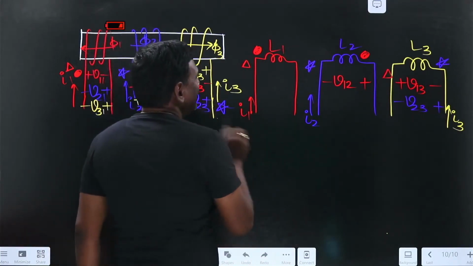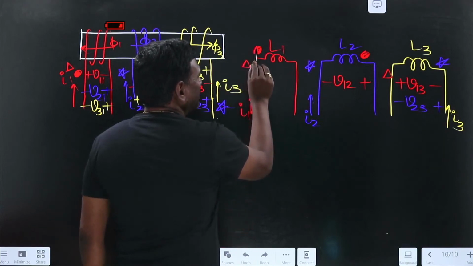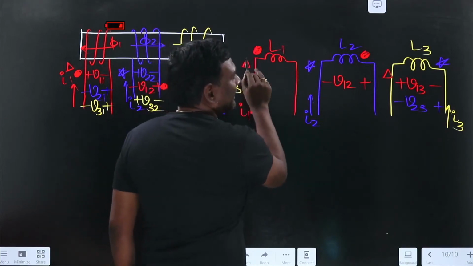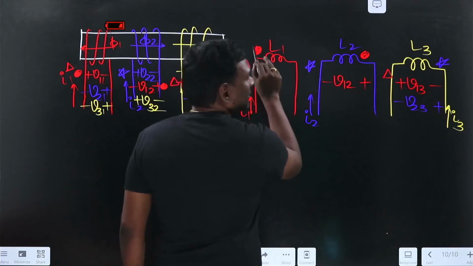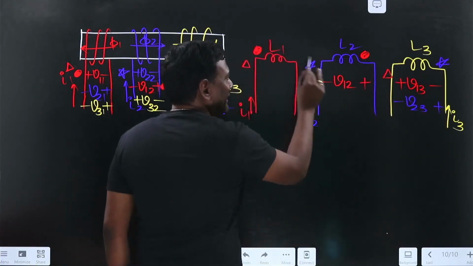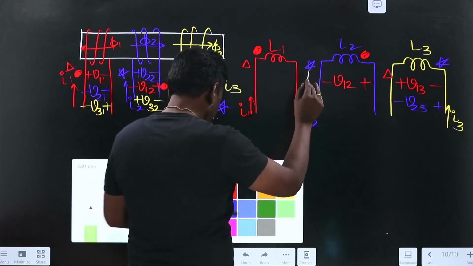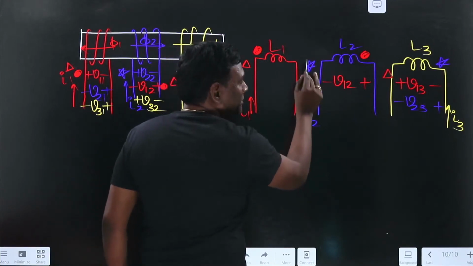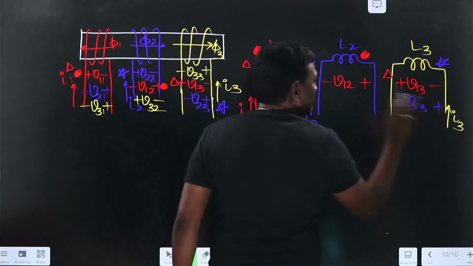Now see here, my I1 is entering into this; we kept the dot for this triangle, and for this circle we kept the dot, fine. Now I2 is entering into the star, blue, so this star should be positive, problem solved.